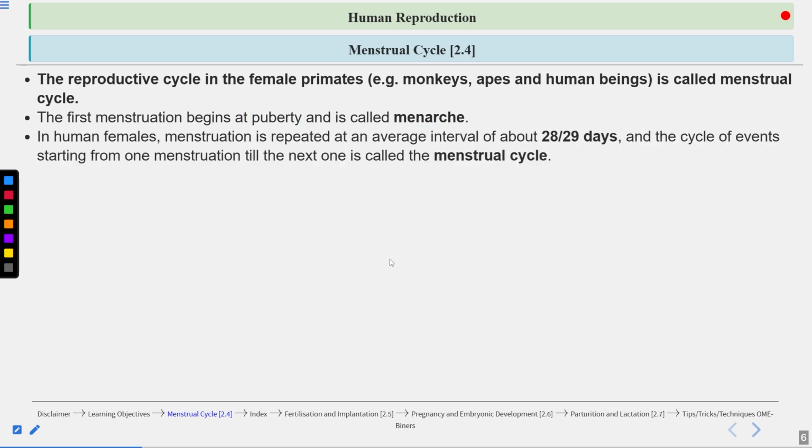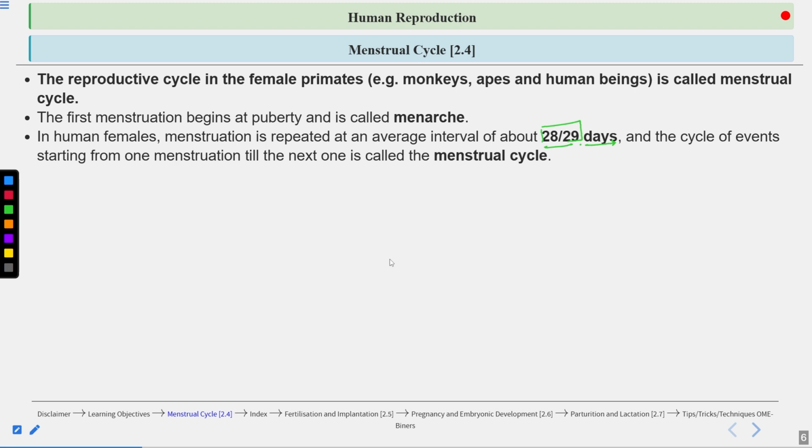Then in human females, menstruation is repeated at an average interval of about 28 to 29 days. This is the average interval, around a month only. A month is around 30 days. So the average duration of the menstrual cycle is 28 to 29 days, although it can vary.